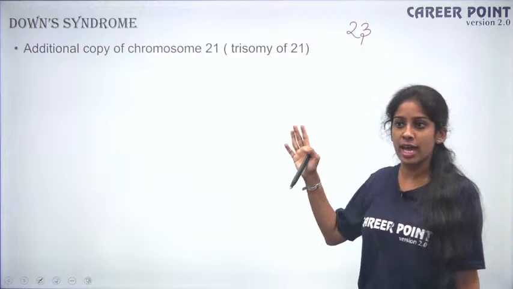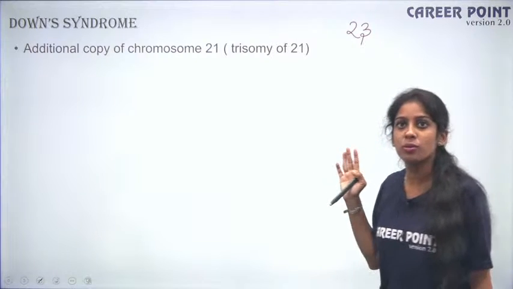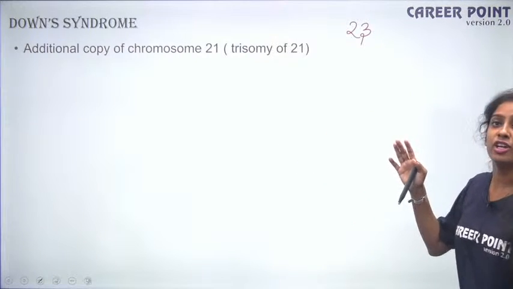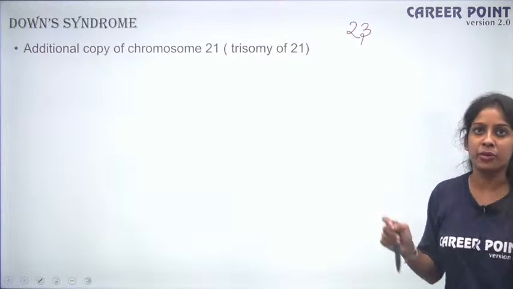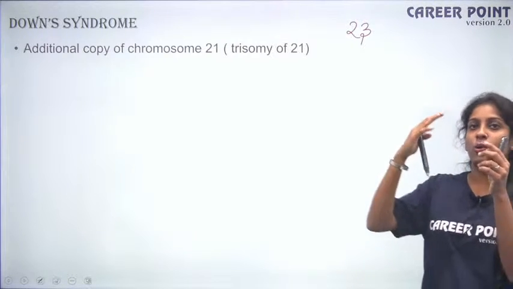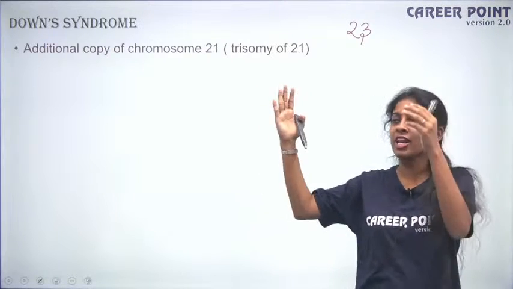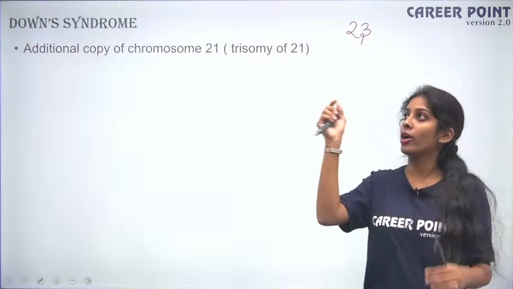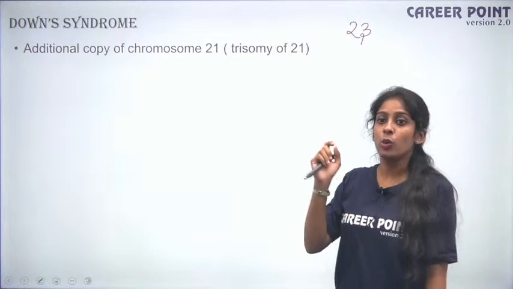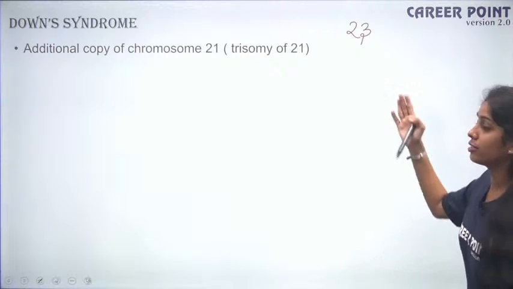So if you have to find a chromosomal abnormality, a chromosomal disorder, you do karyotyping. You have a normal person's karyotype and you compare it with a diseased person's. Okay, which chromosome is affected, which chromosome is mutated. That is what you do.